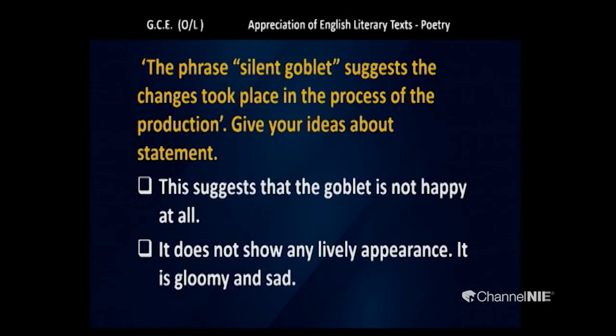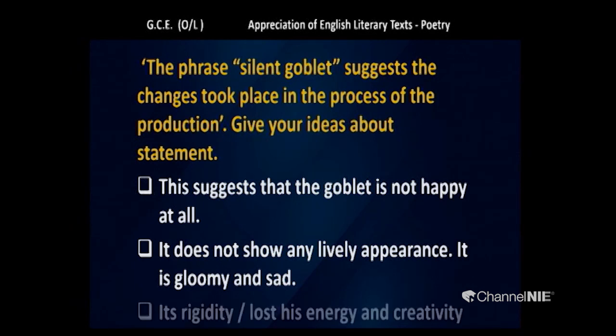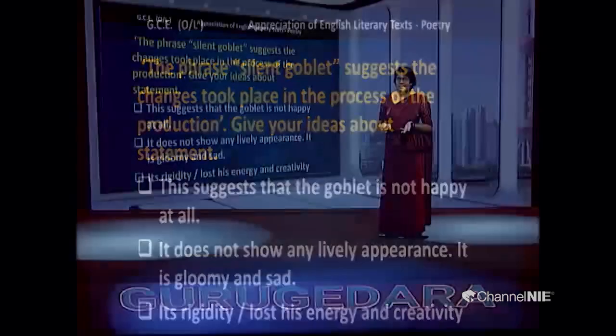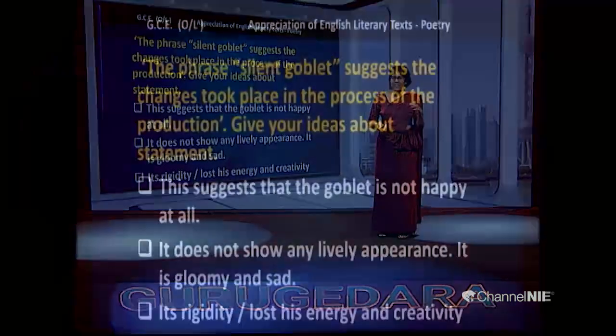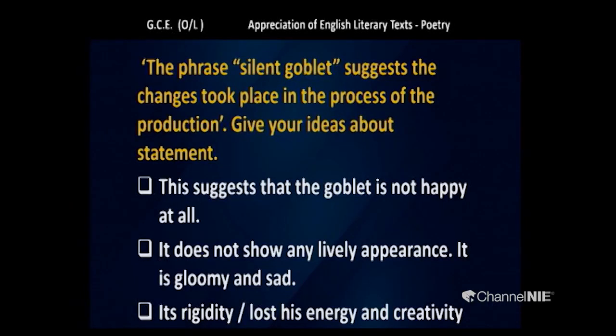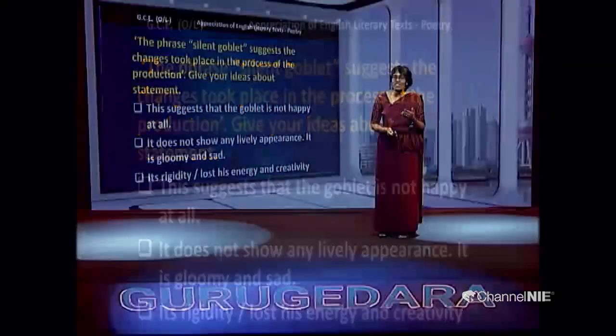That's why it refers to the fatal lover. And its rigidity, lost energy and creativity. The silent goblet says it's rigid in one particular shape and it lost its energy. How? During that fatal hour, the clay was no more.